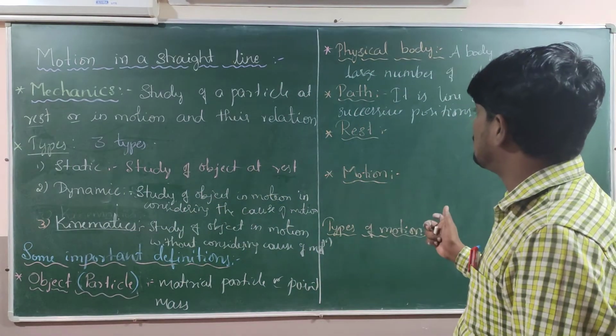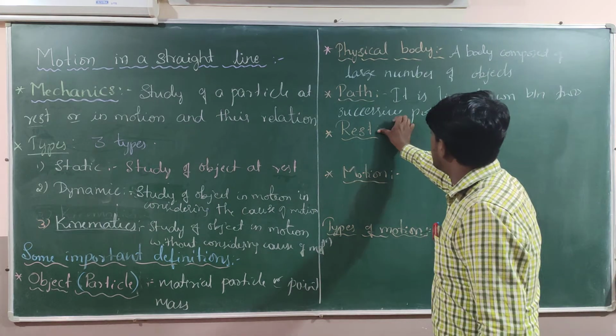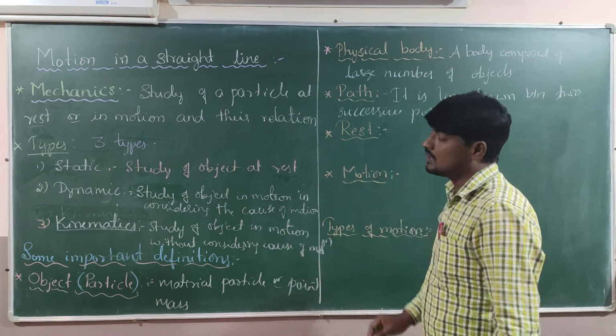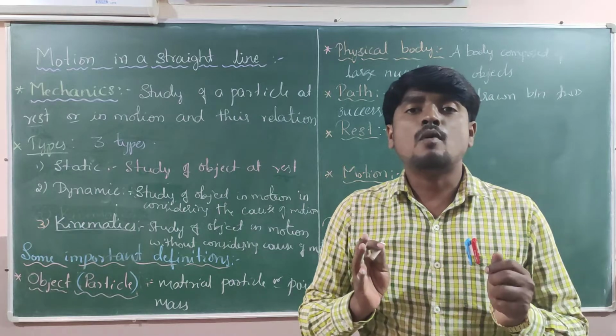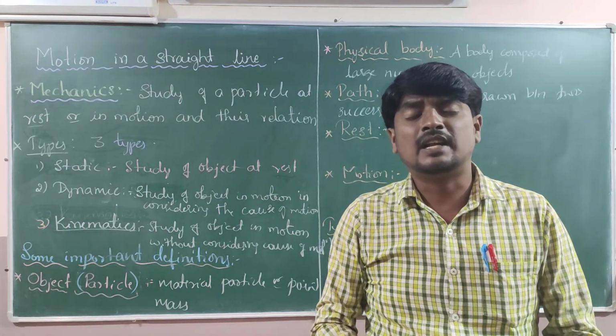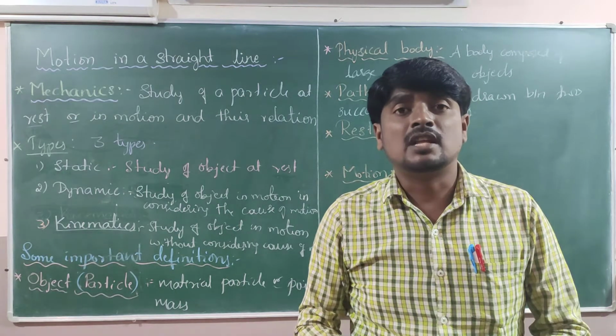The next one is rest. As the word itself says, the body will not move even after applying an external force.